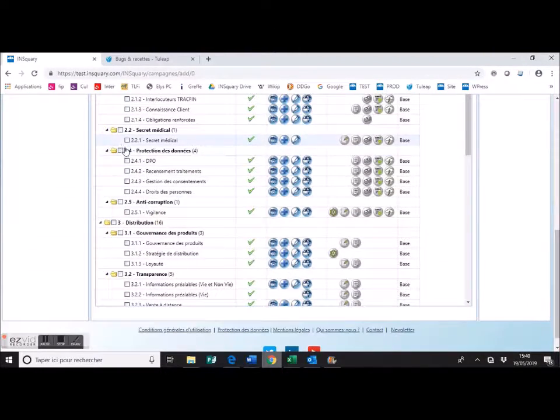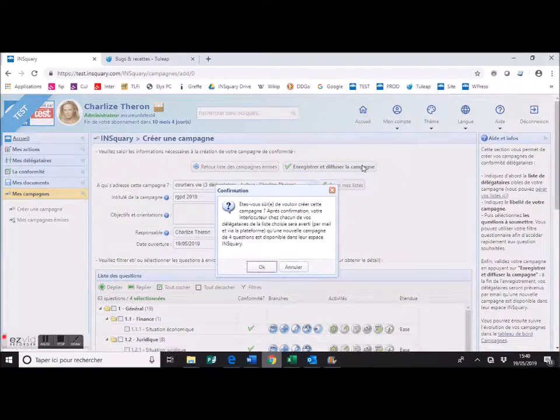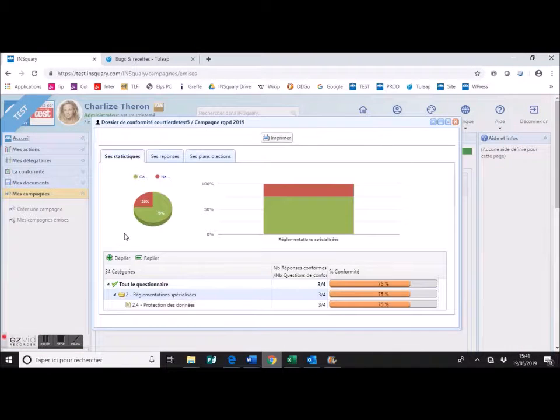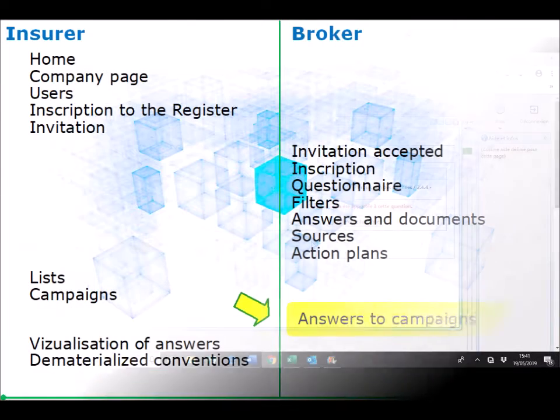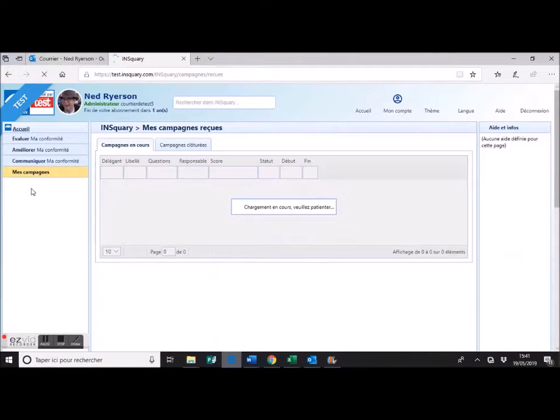He then selects the questions corresponding to his current concerns. He associates the list of brokers with a list of questions, and by this association thus creates the campaign. He can visualize the results. You remember that as part of his self-assessment, the broker had already answered some questions, so the insurer can already view these answers. Let's go back to the broker's homepage.